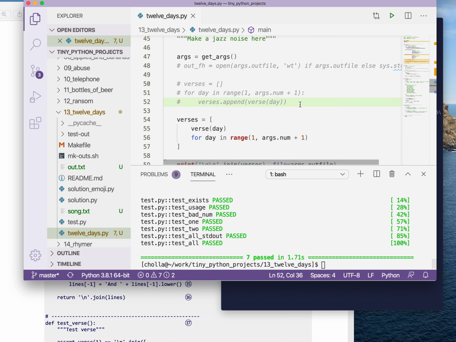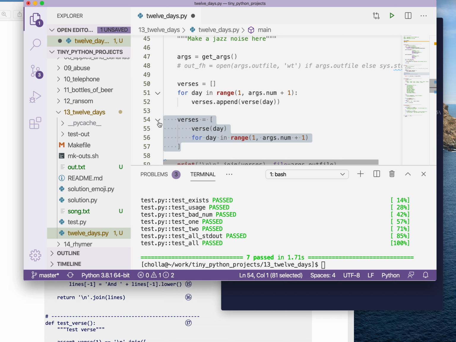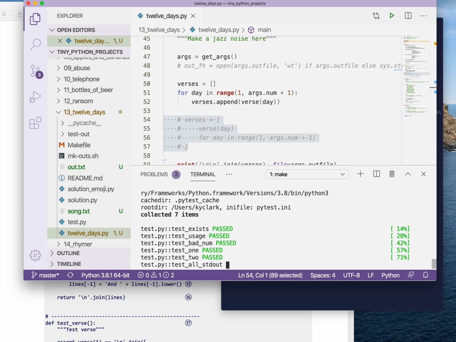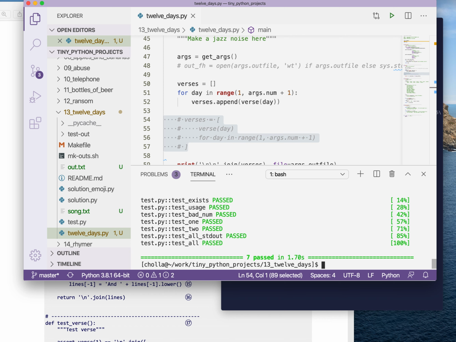Another thing that I'd like to do, now that I'm passing all my tests, is go back and talk about this. That was written first using a for loop. I'll change it, and I'm going to run my test suite and make sure that works. So that works just fine. I can write it that way.